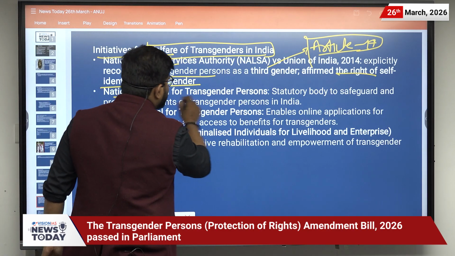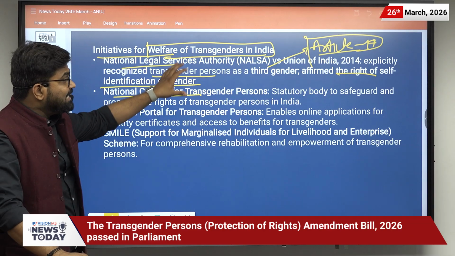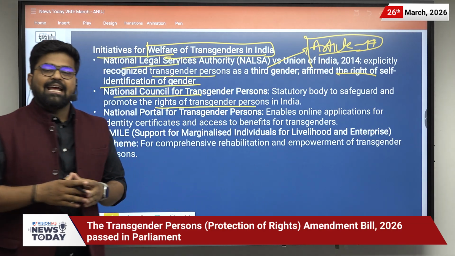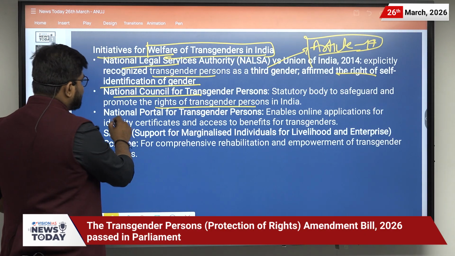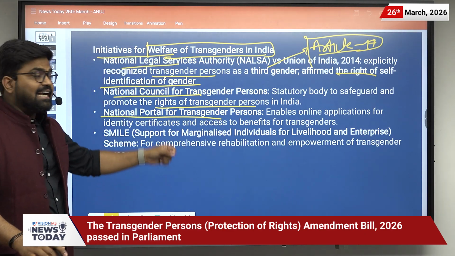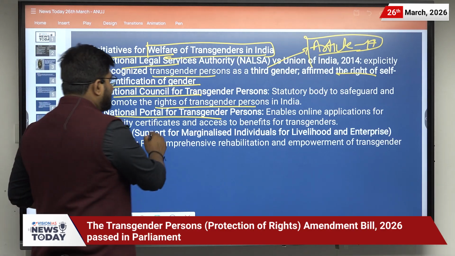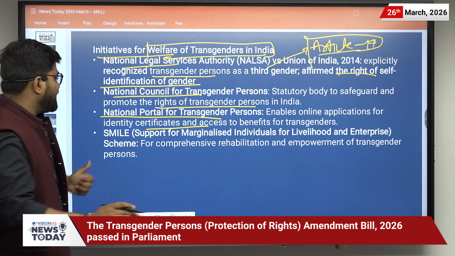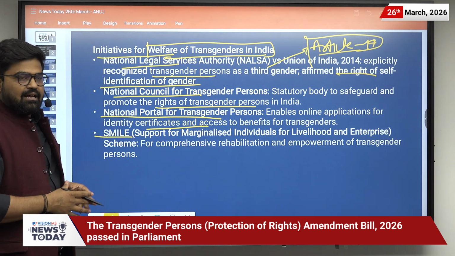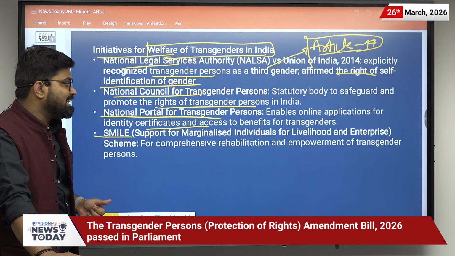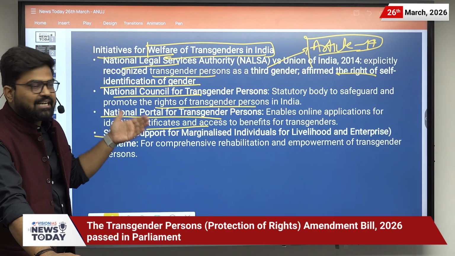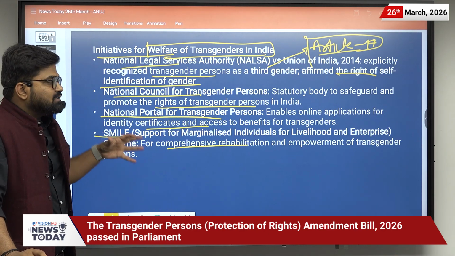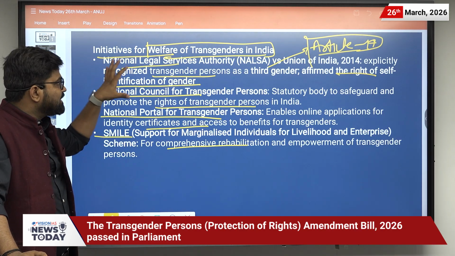It also affirmed the right to self-identification of gender, which is what the whole issue is regarding. Then there is the National Council for Transgender Persons. It is a statutory body to safeguard and promote the rights of transgender persons in India. Then there is the National Portal for Transgender Persons. It enables online applications for identity certificates and access to benefits for transgenders. Then there is a scheme known as SMILE, which stands for Support for Marginalized Individuals for Livelihood and Enterprise. It is a comprehensive scheme for the rehabilitation and empowerment of transgender persons. Okay, these are the initiatives.